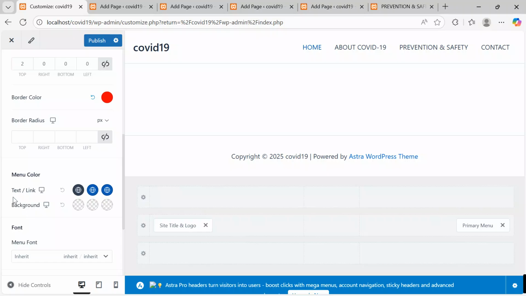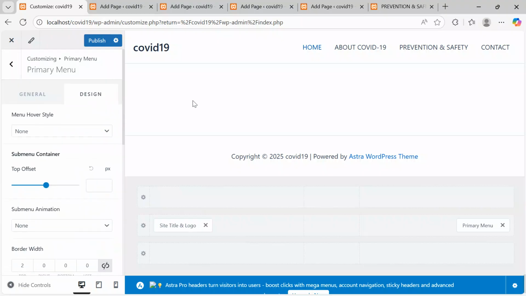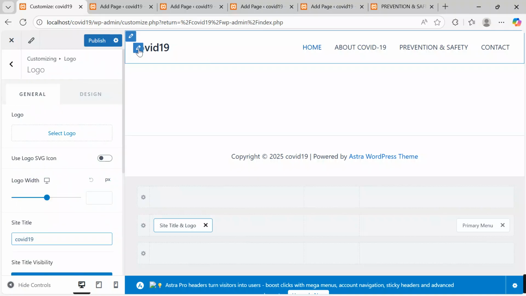What else? This is menu color, this is background, text link, and then background. What can I take as background? Okay, let me first keep it at that point. Let me go back over here. Under the inner pencil, I want to do some customization of the name and the logo. One, I want to select a logo, and then the name.